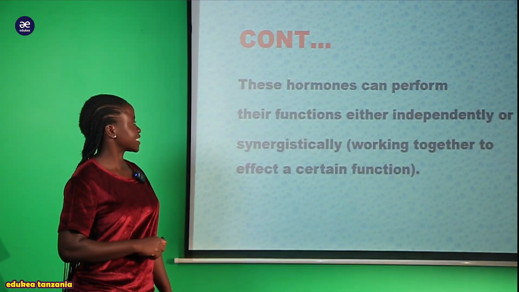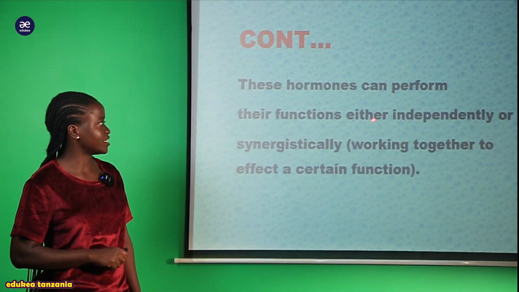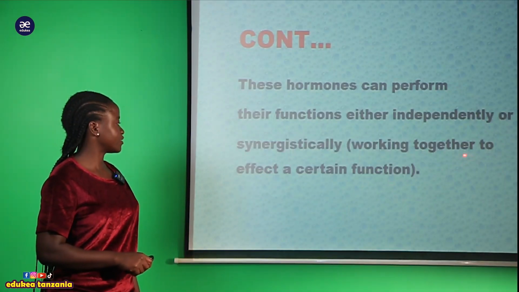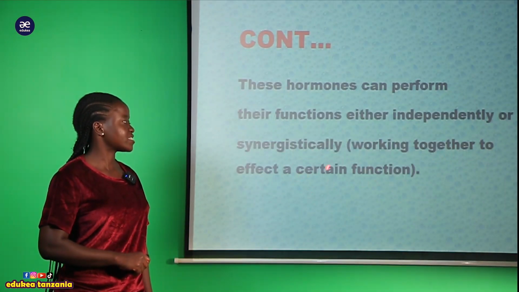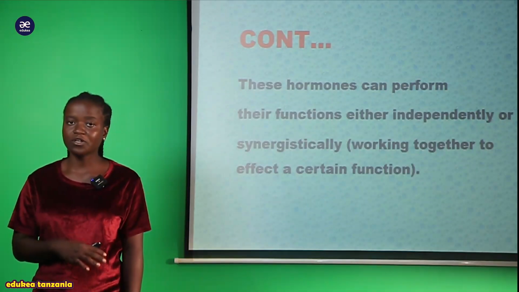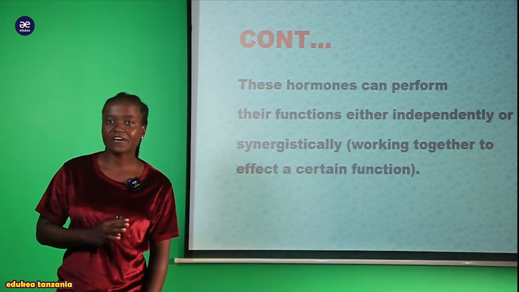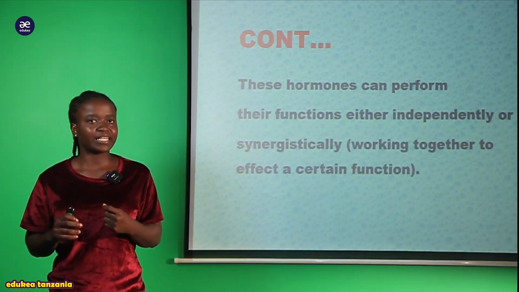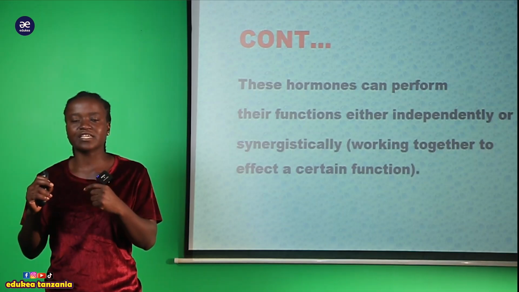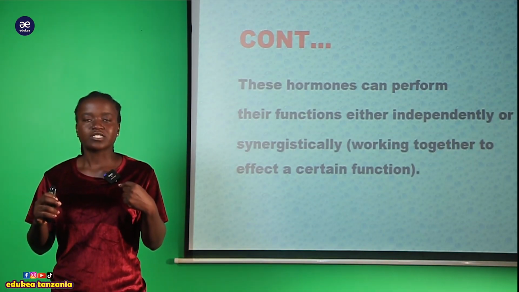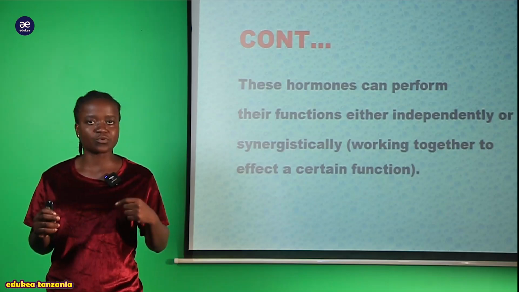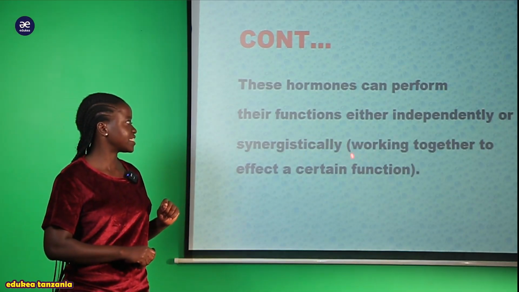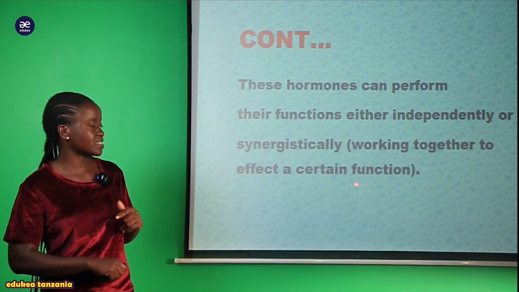We are saying that these hormones can perform their function either independently or synergistically, working together to effect a certain function. We say that all these 5 hormones we have mentioned can work together, or they can work in opposition, where one counters the other. For example, the function of auxin goes opposite to the function of cytokinin. Synergistically means working together to effect a certain function.